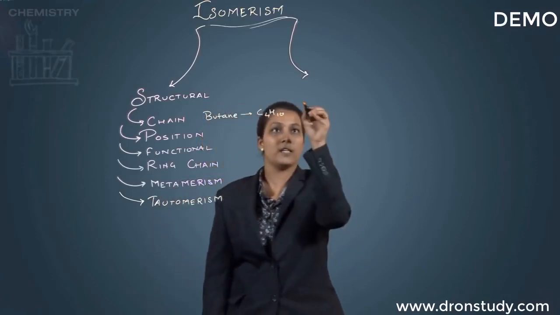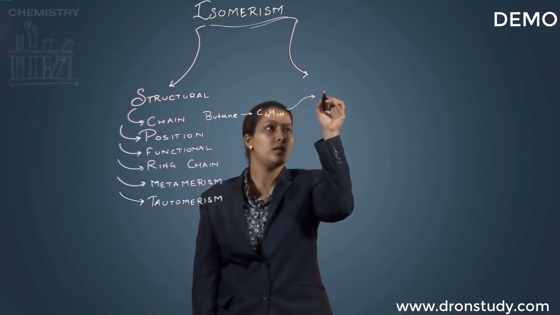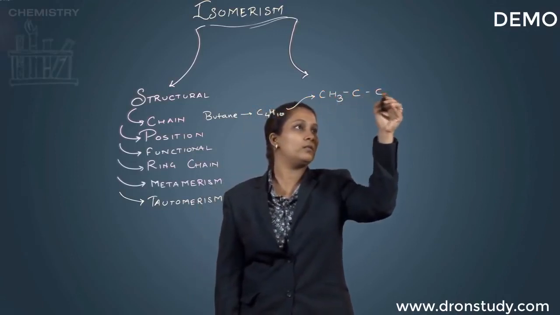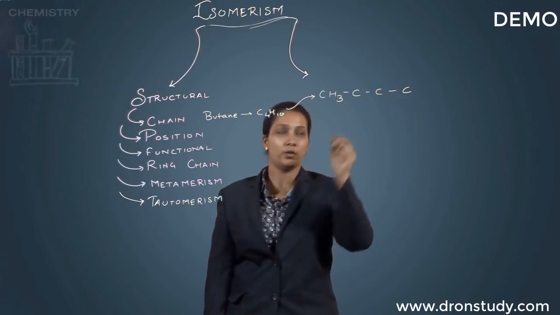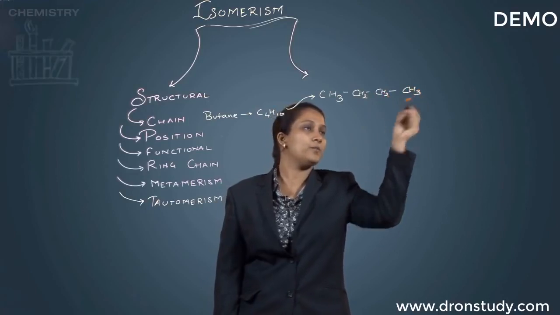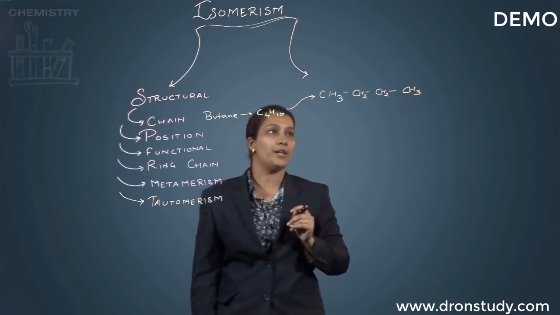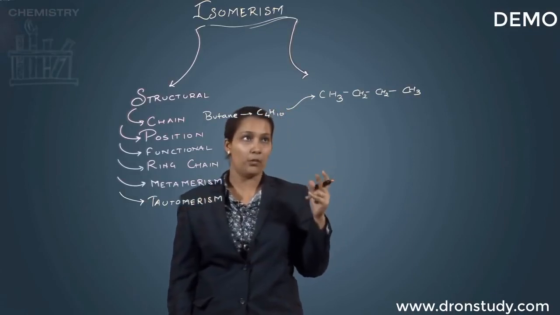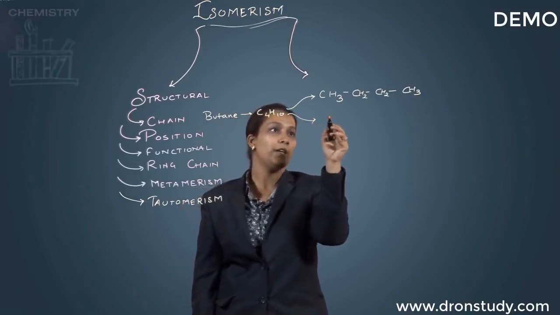Now in this case, if we draw a straight chain, these are the 4 carbon atoms, and accordingly, I place the hydrogen atoms to fulfill the tetravalency. Okay. Now this can of course be represented in some other way also. That would be like this.